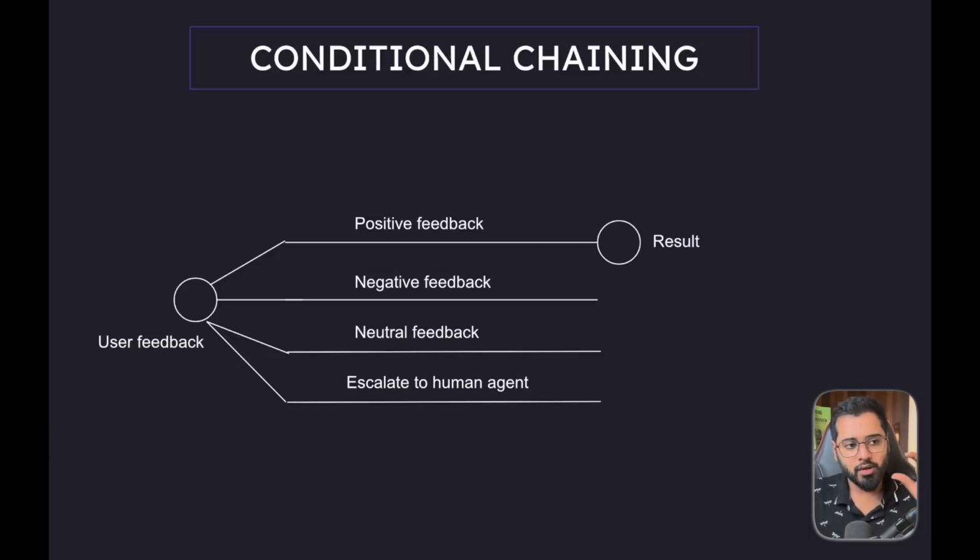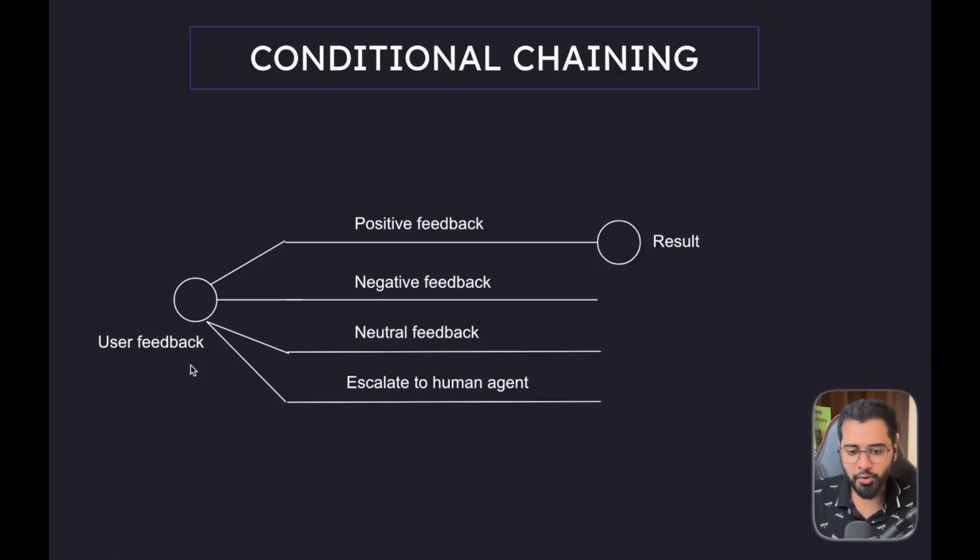We're just going to analyze how the user is feeling by looking at the review, whether it is positive or negative or just neutral feedback, or whether it is a very bad feedback and the user is really mad and we have to escalate it. We are assessing that, and accordingly the AI is going to respond. So first off, we take the user feedback and send it to the model, asking it to tell whether it is positive, negative, neutral, or requires escalation to a human agent. So right here, we would have categorized the feedback.